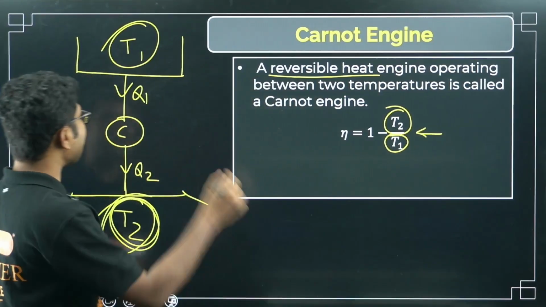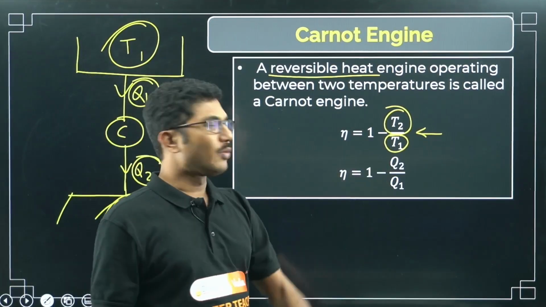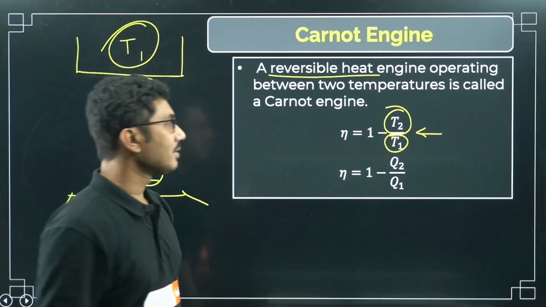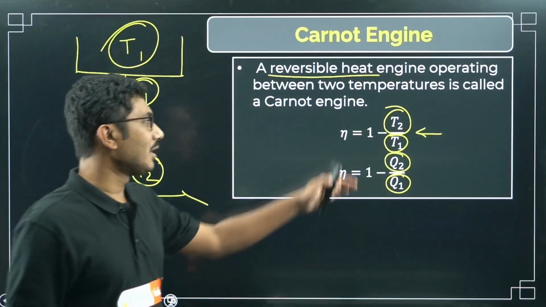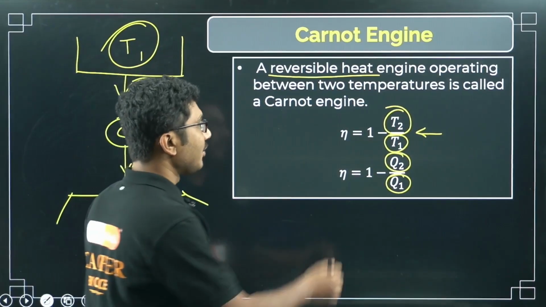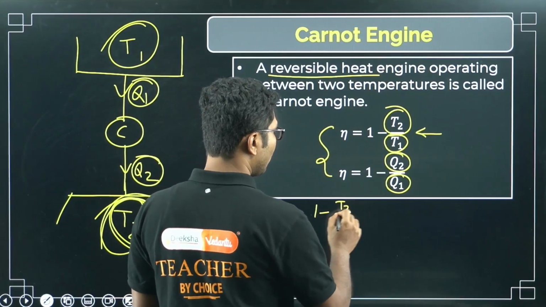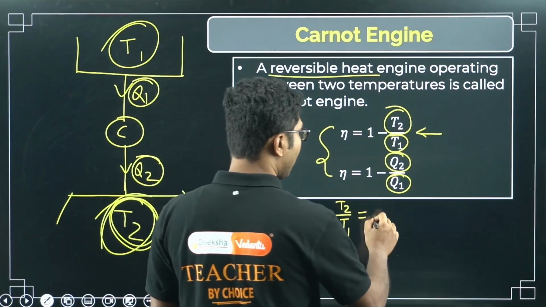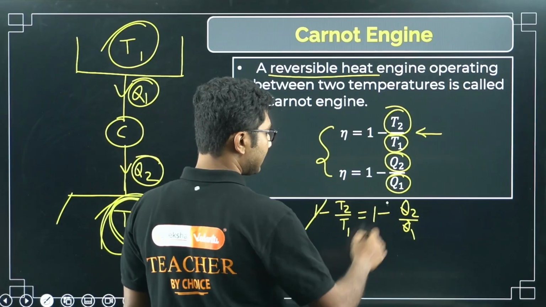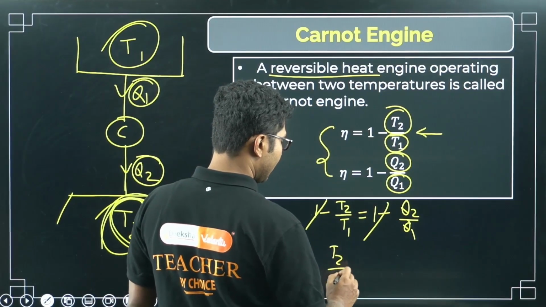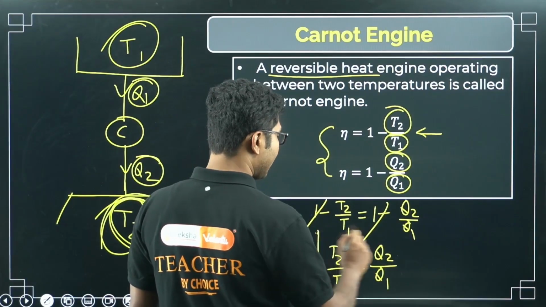Now in terms of heat absorbed and heat released, the efficiency is given by eta equals 1 minus Q2 by Q1. This is the amount of heat released, this is the amount of heat absorbed. This is also another form of efficiency of a Carnot engine. Now if you see, both of them are efficiencies, right? So we can say 1 minus T2 by T1 is equal to 1 minus Q2 by Q1, or you can say the 1s cancel, so T2 by T1 equals Q2 by Q1. This is an important relationship to remember.